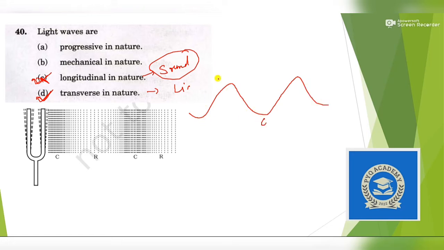This is crest and this is trough. And longitudinal waves move in compression and rarefaction. These waves need a medium to travel, but transverse waves or light waves do not need a medium. So you can solve this problem. It is a very simple question.